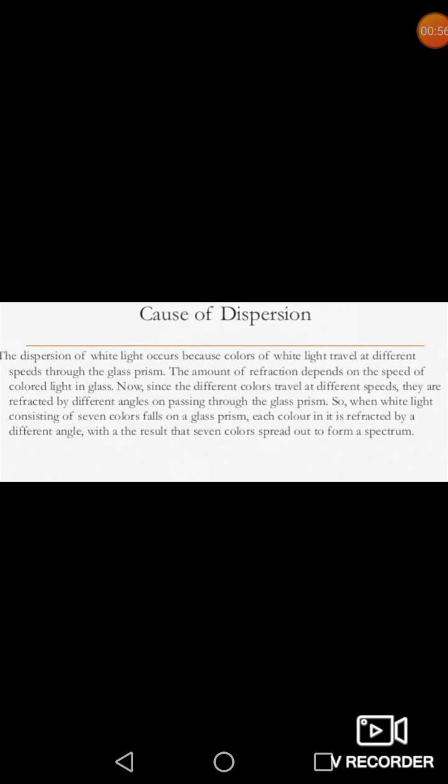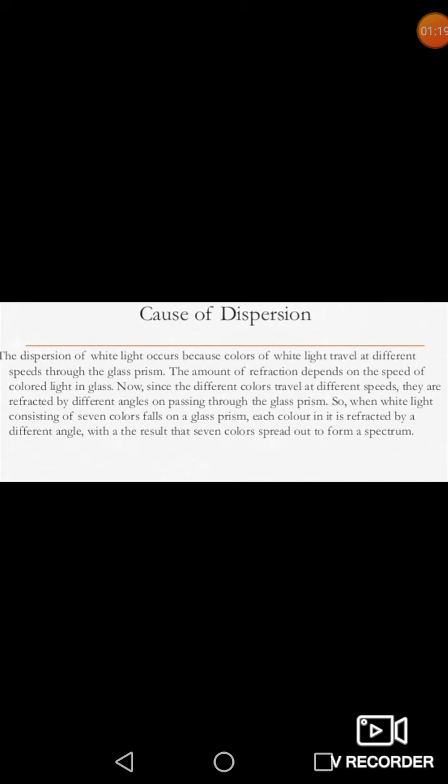Now, what is the cause of dispersion? Why does the white light split into 7 colors after passing through a prism? Lights of all colors travel at the same speed in vacuum, but in any transparent medium such as glass, water, etc., the lights of different colors travel with different speeds.